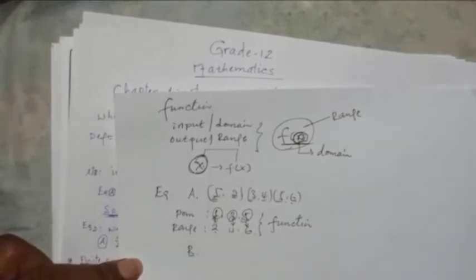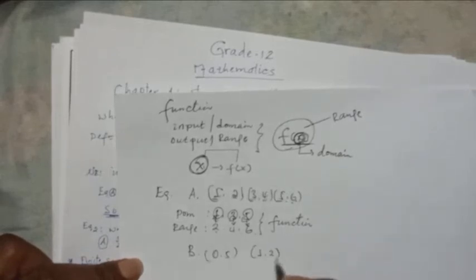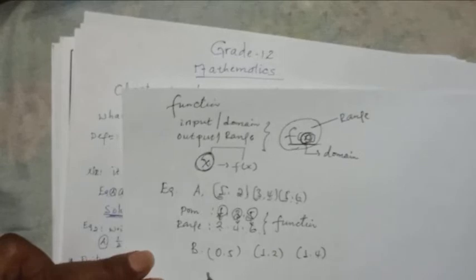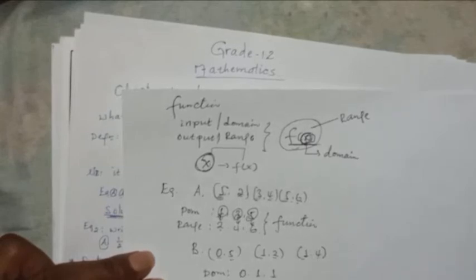B. Let's take this one: 0, 5, 1, 2, 1, 4. The domain is 0, 1, 1. The range is 5, 2, 4.